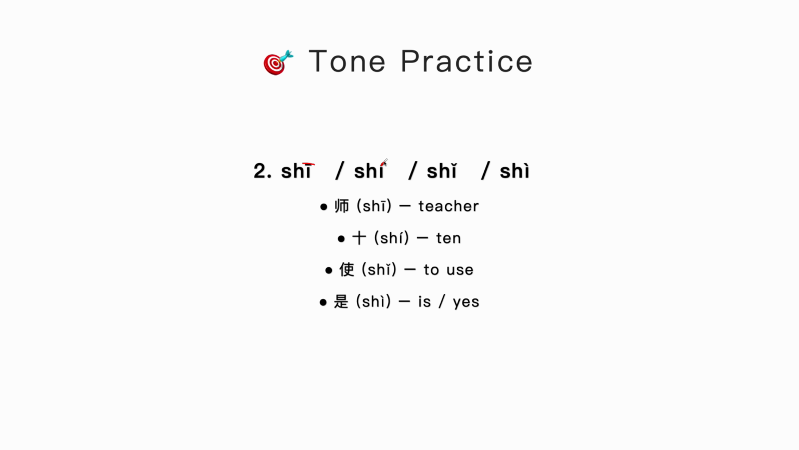Number 2, we have 4 words in a similar way. Shi, shi, shi. First word, shi, means teacher. Second word, shi, means 10, number 10. Number 3, shi, means to use. In future, we will talk about this in detail. Shi means yes or is.